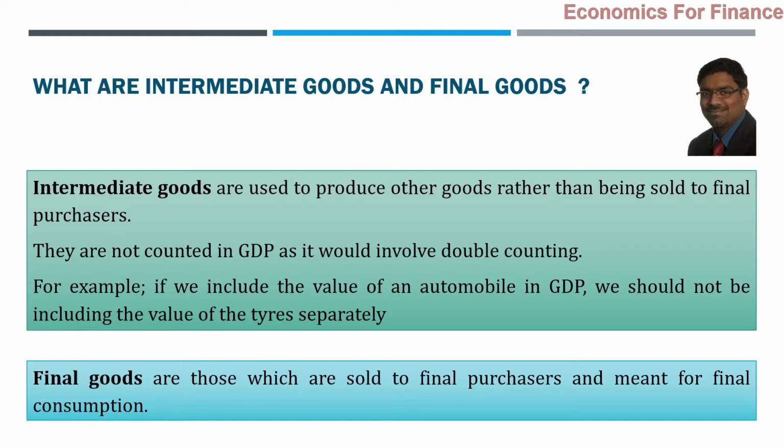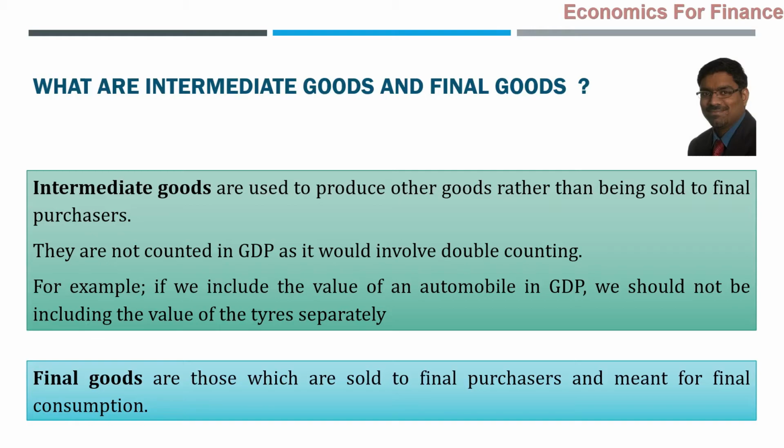So when we say final goods, that is the value of the goods which are finally sold to the final purchasers and meant for final consumption. We cannot go by the names. Is sugar an intermediate good? How do we know? It could be an intermediate good, it could be a final good also. Are tires intermediate goods? Could be. If the tires are used for the manufacturing of cars or bikes, that is an intermediate good. Does it mean tires are not sold separately? They are sold separately also. Then that becomes a final good. So you should not go by the examples and names. Examples are for understanding purposes. You should go by the concept.